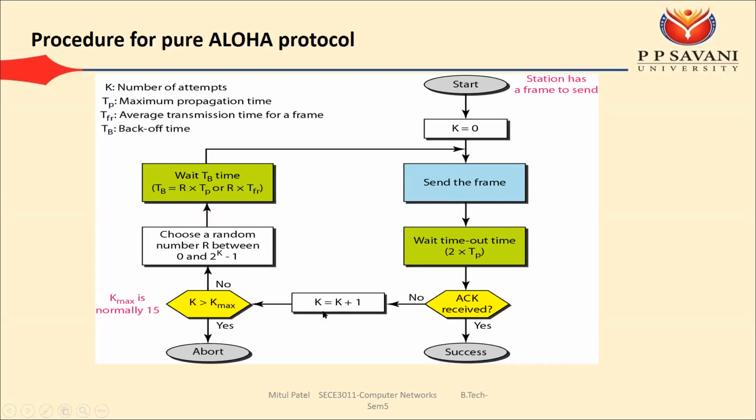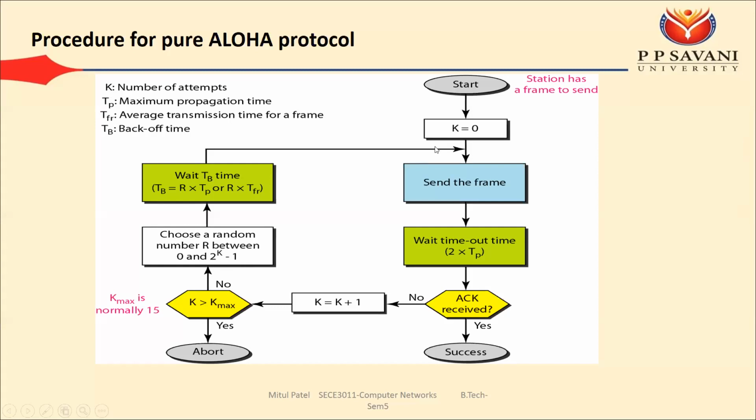If it is our third attempt, what will the k value be? For the third attempt the k value will be 2. In that case the r value will be between 0 and 2 raised to 2 minus 1, that is between 0 and 4 minus 1, so between 0 and 3.